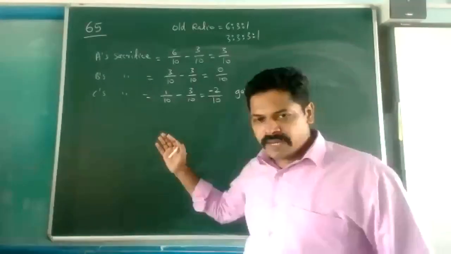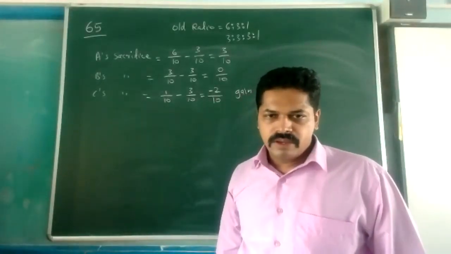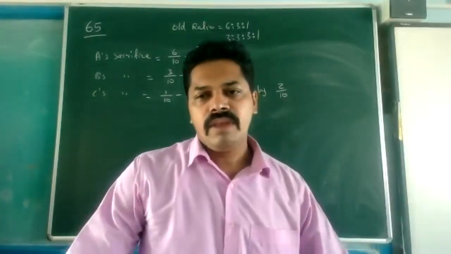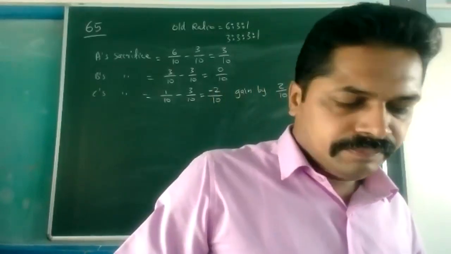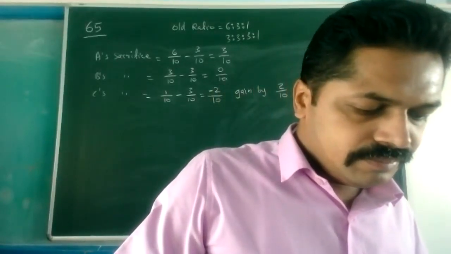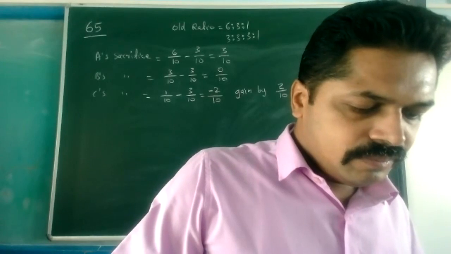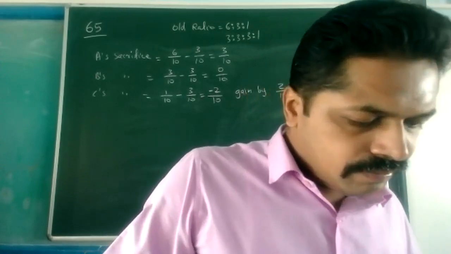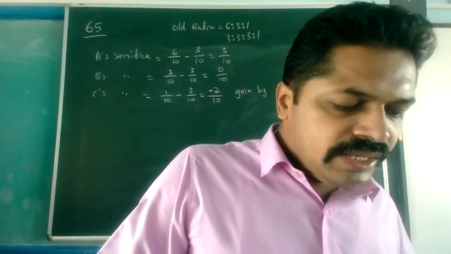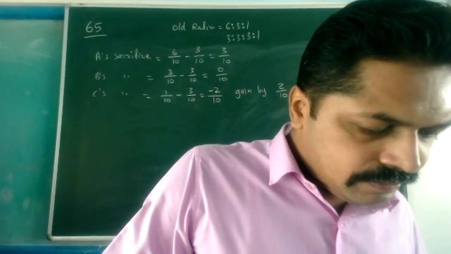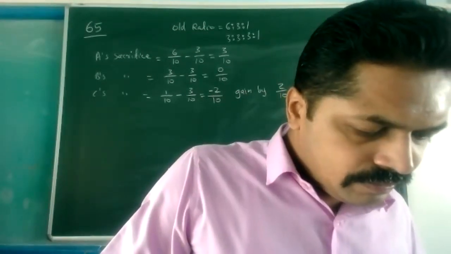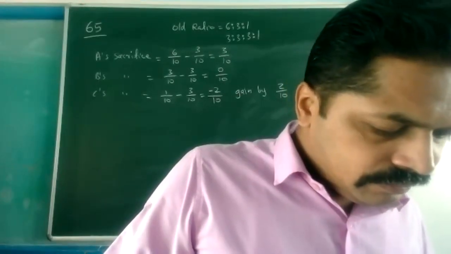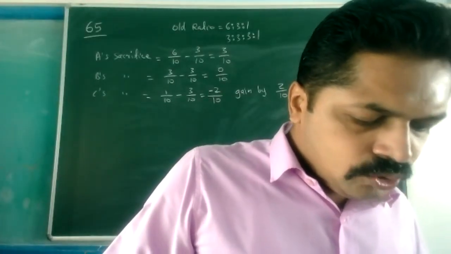Now we are going to pass the first journal entry. Please note the first journal entry. Bank account debit, to D's capital, to premium for goodwill.